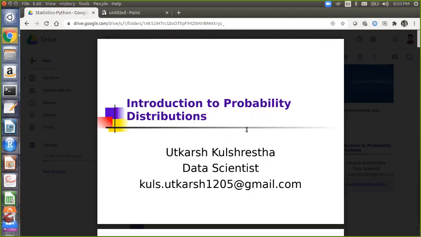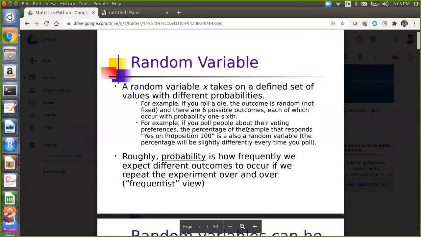Okay, so let's start. First thing is random variables. A random variable x takes on a defined set of values with different probabilities. We have already discussed random variables. A random variable is basically a variable which can take any value at a given point of time. For example, if you roll a die, the outcome is random. If you throw a dice, there will be 6 possible values. Any of the values will come at a particular point of time, and the probability for each value coming is 1 by 6. So that is the probability for a dice.